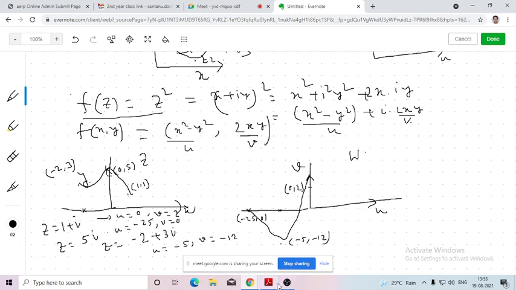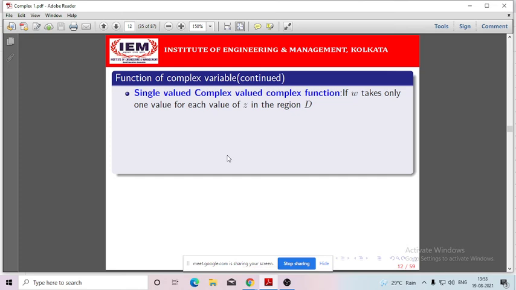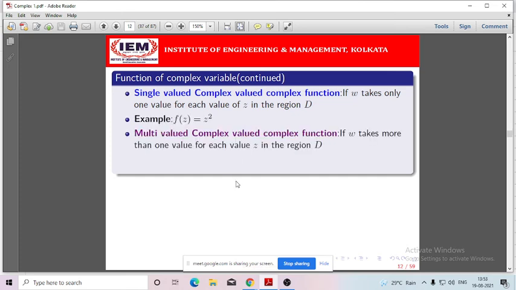Otherwise, the projection thing that I have told, for that I am giving one example. Projection means there are two concepts of functions: one is a single valued complex function and the other is a multi-valued complex function. Single valued means we are taking only one value as the input, one particular value for z, and for that I am getting one particular value of z square. Multi-valued function means I am taking a particular or unique value of z, and for that I am getting more than one value of the function w. The independent variable we are taking uniquely, but for the single valued function I am getting the output as a single value, but for the multi-valued function I am getting the output as more than one.